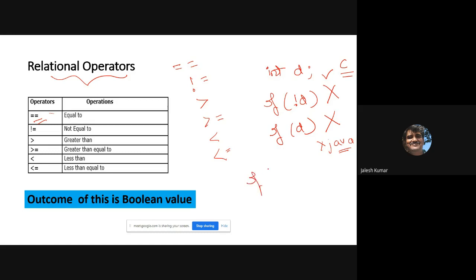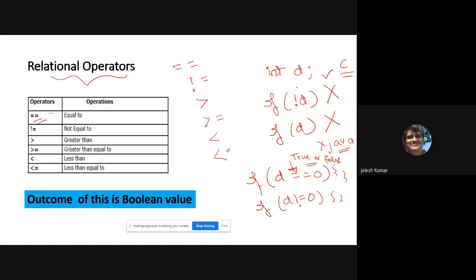If d is equal to 0, or not equal to, like that you have to mention. That means it returns true or false. That's why it is very important.